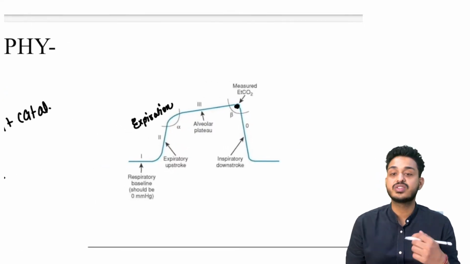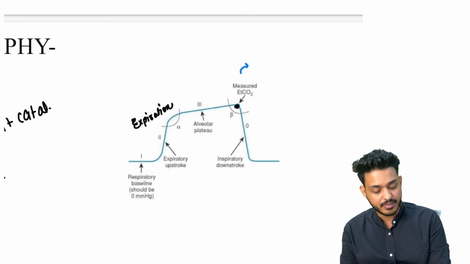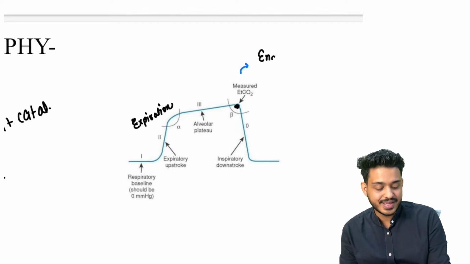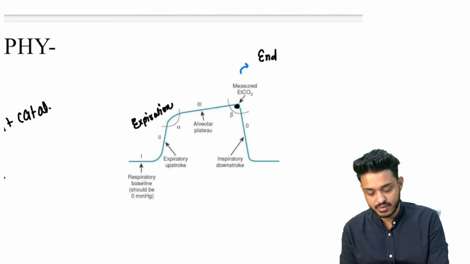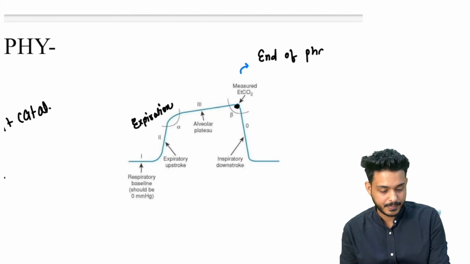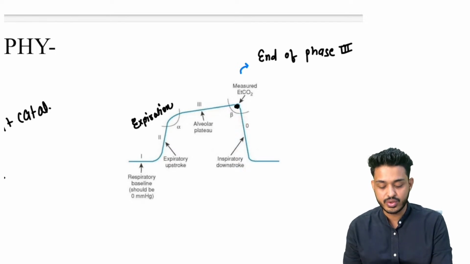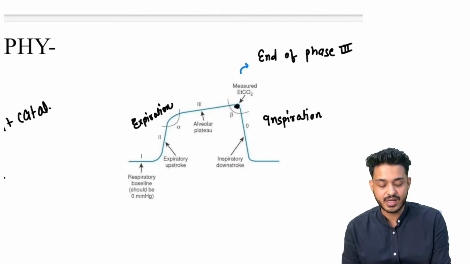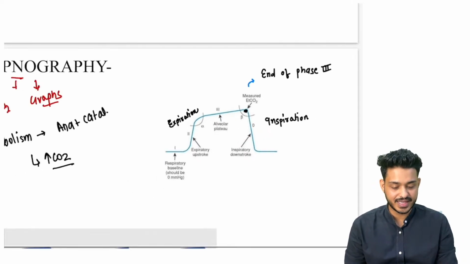They have asked you, where do you measure the level of EtCO2? Exactly where do you measure? You can remember, this is your question. This is the end of phase 3. The end of phase 3 is the place where we check the levels of EtCO2. Then again you are going to do inspiration, and as you inspire, oxygen increases and the CO2 level decreases. This is how you will be getting the graph, right?